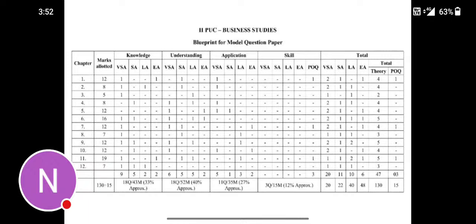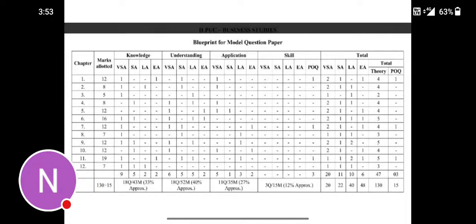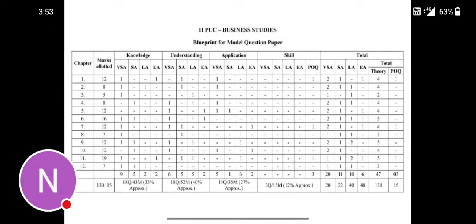Marks are allotted like this: 12 marks for the first chapter, 8 marks for the second chapter, 5 marks for the third chapter, 8 marks for the fourth chapter, 12 marks for the fifth chapter, 16 marks for the sixth chapter, 12 marks for the 7th chapter, and for the 8th chapter only 7 marks.